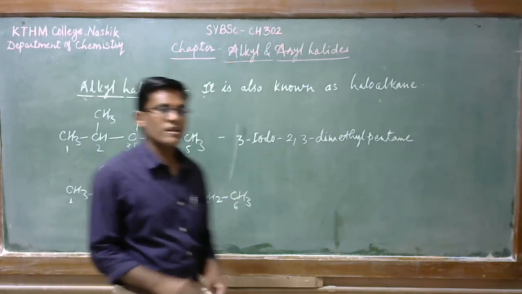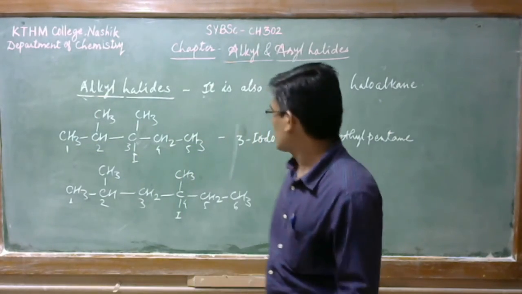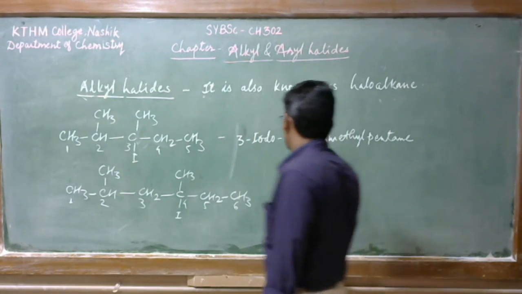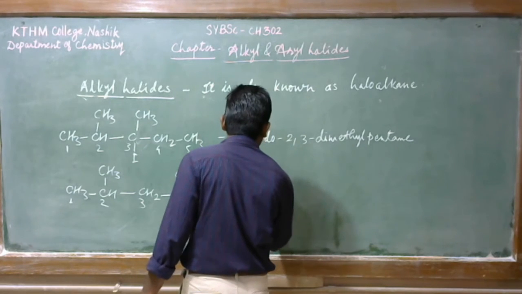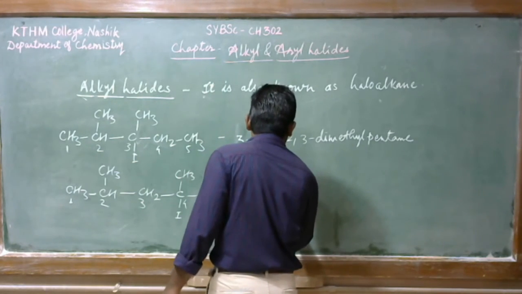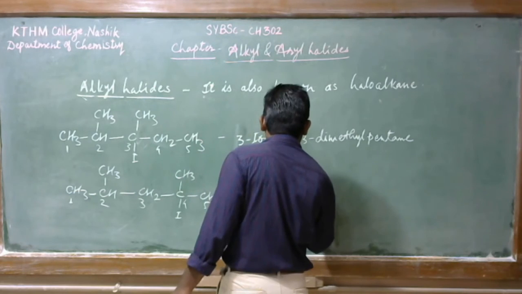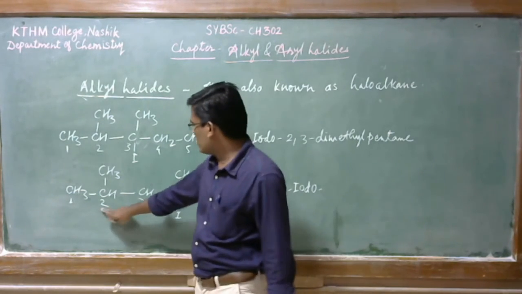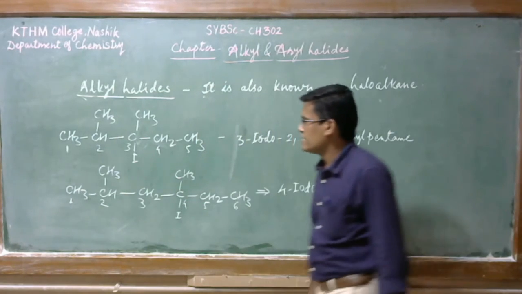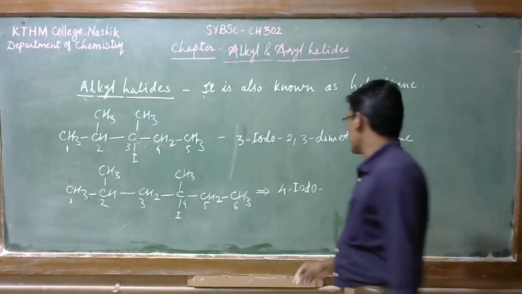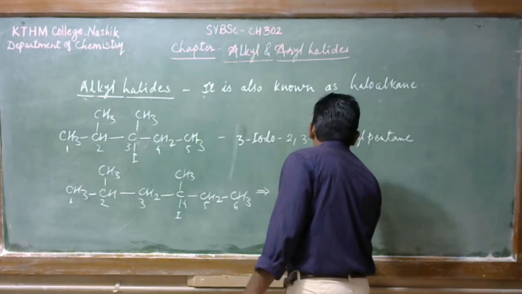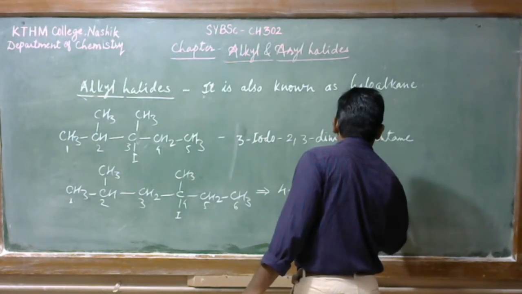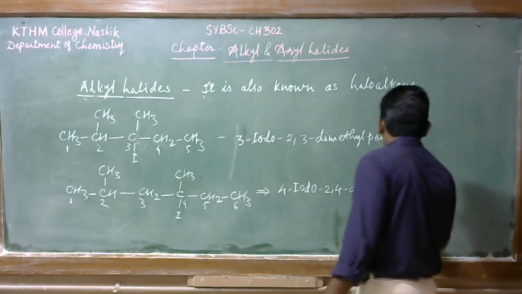It means the longest chain is hexane. So at the 4th position there is this halide, so it would be 4-iodo. Then at the 2 and 4 carbons there are 2 methyl groups. So it would be 2,4-dimethylhexane.